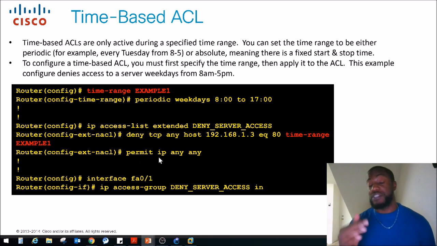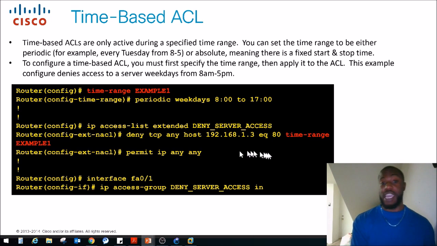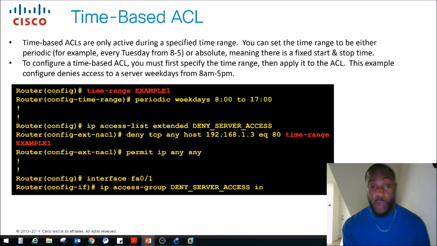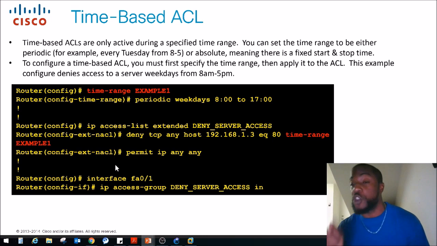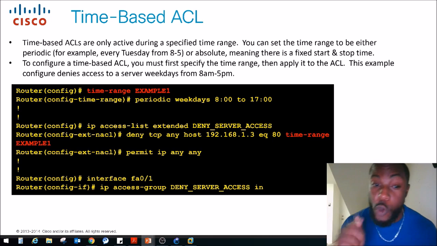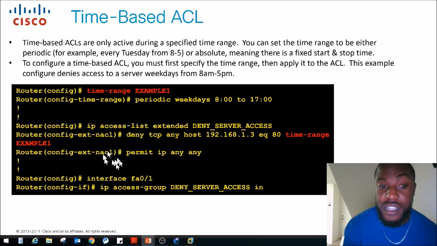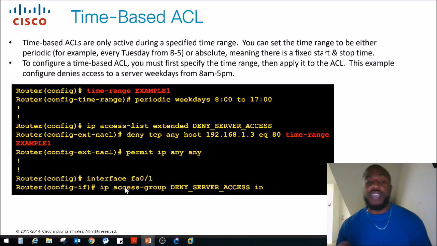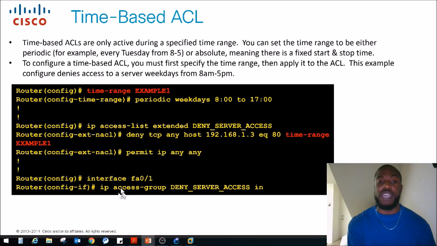Then obviously you want to put permit for anybody else that doesn't match this rule. So permit IP any. And remember, just like any other access control list, what is implied at the very end? If you know the answer to that, that's your pop quiz for today. What is implied at the very end of every ACL? After that, you go to the interface, and then you just apply the rule. So in this case, IP access-group, the name of it, and inbound or outbound.